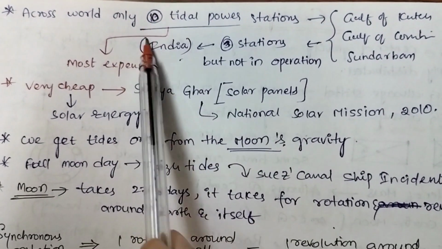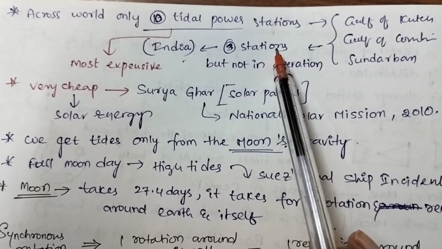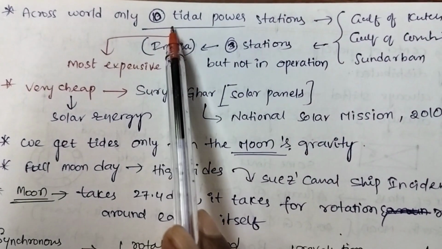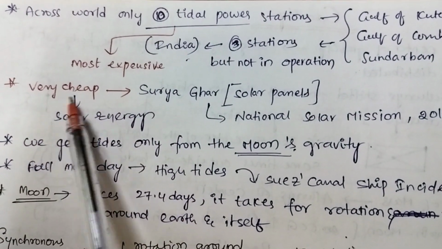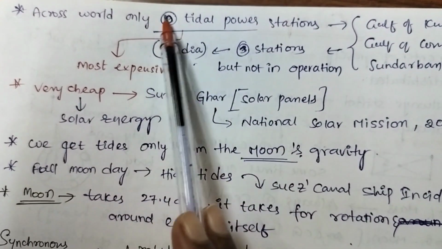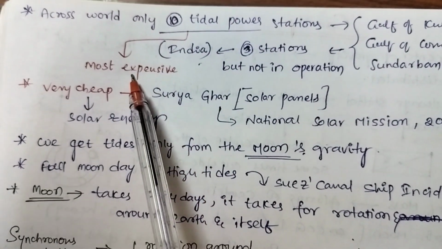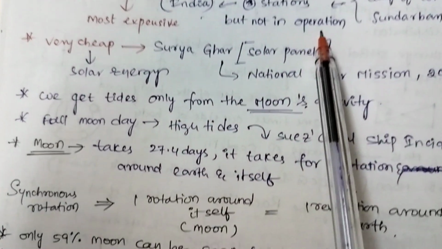Across the world there are only 10 tidal power stations and in India there are only 3 stations. Tidal power stations are the most expensive. Which is the cheapest one? Solar panels are the cheapest one, whereas tidal power stations are more expensive. In India we have 3 stations but they are not in operation.